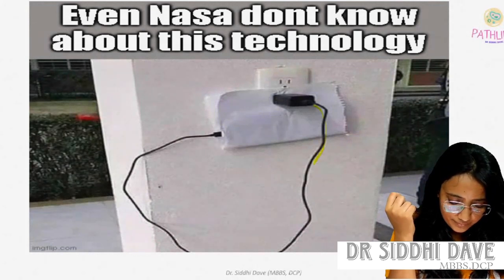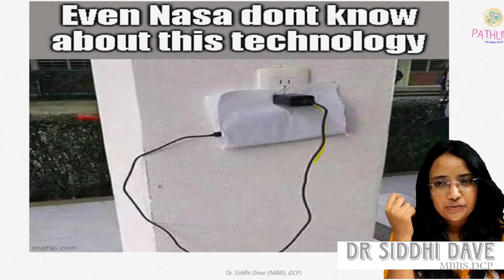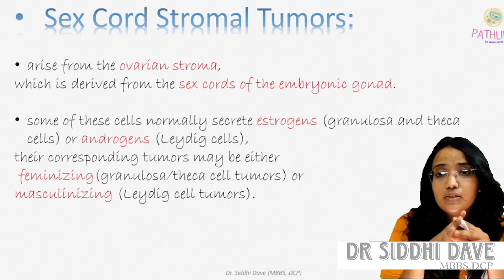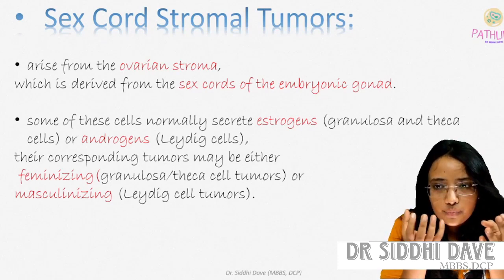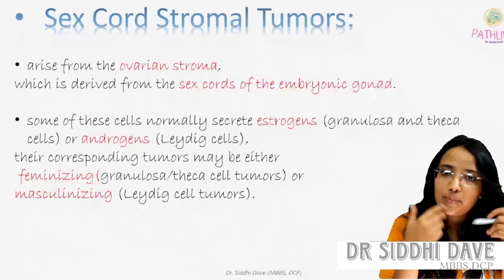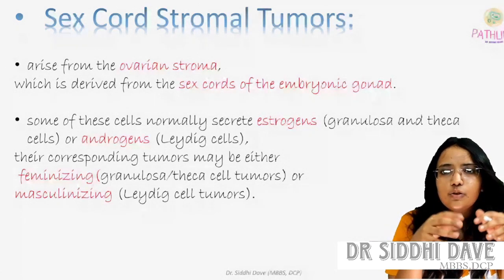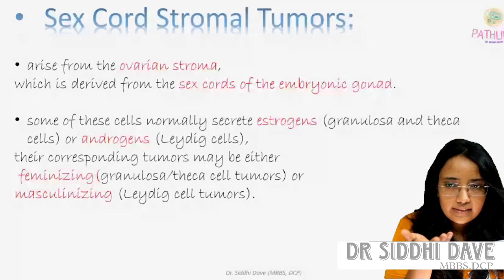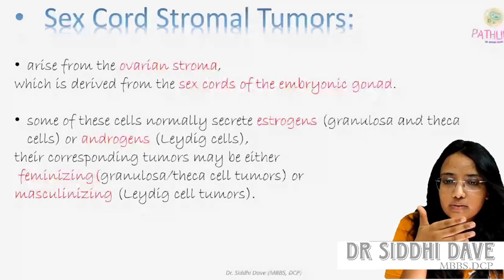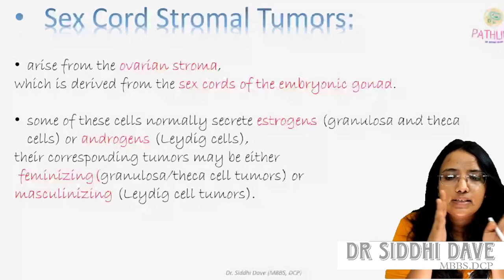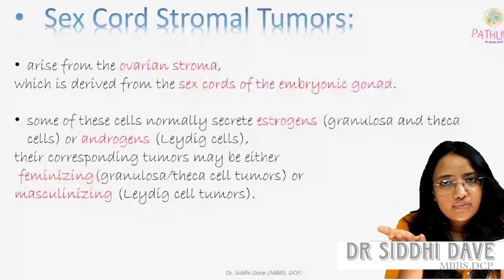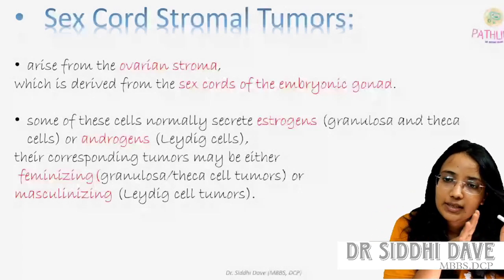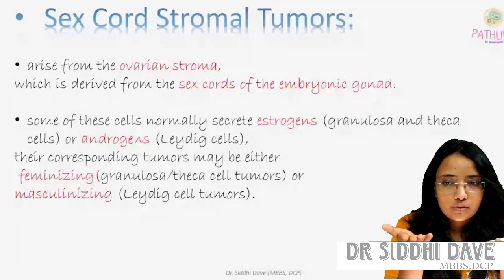And from this cord, we are talking about sex cord stromal tumors. The sex cord stromal tumor arises, as the name itself says, from the ovarian stroma, which is derived from the sex cord of the embryonic gonad. Some of the cells normally secrete estrogen, the granulosa and theca cells, and androgens, like Leydig cells. So for the corresponding tumors, granulosa and theca cell tumors will show more feminizing symptoms, and if it is a Leydig cell tumor, the symptoms are mostly masculinizing.